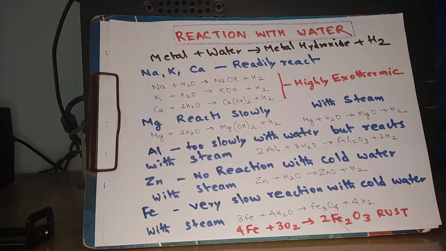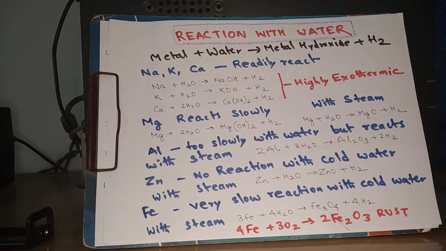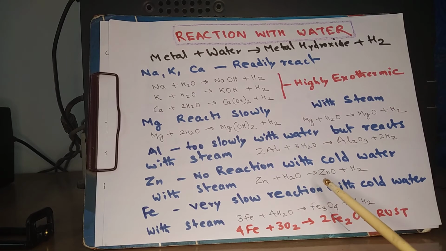Magnesium reacts slowly with cold water, and that is true for aluminum, zinc and iron as well. But with steam, all of them react properly. So with steam, Mg + H2O = MgO + H2. For aluminum, it is 2Al + 3H2O = Al2O3 + 3H2. For zinc, it is Zn + H2O = ZnO + H2.